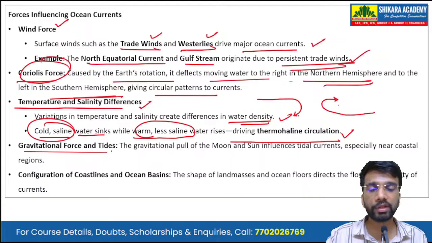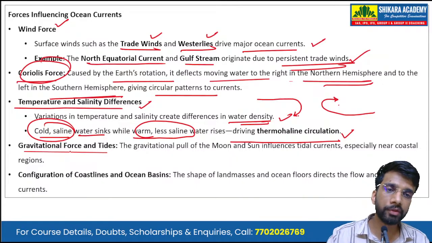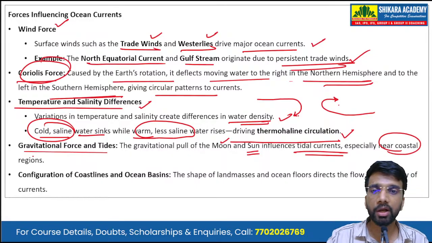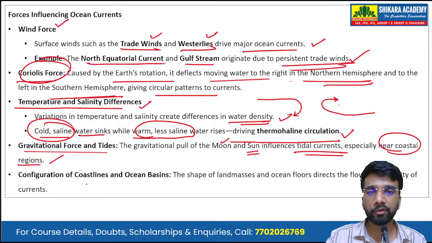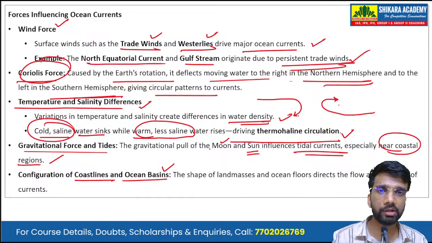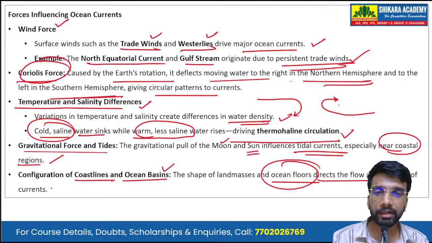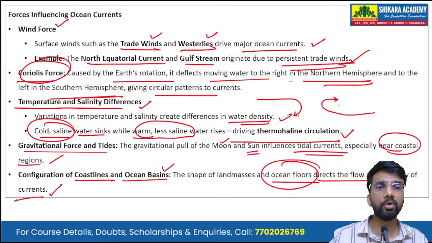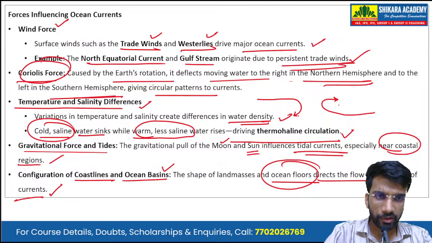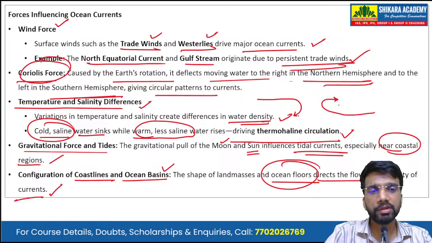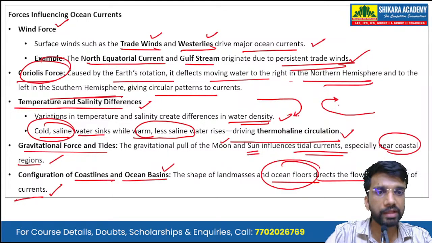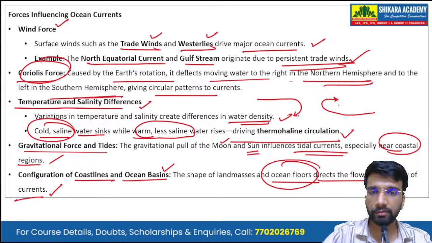Then there is gravitational force and tides. The gravitational pull of the moon as well as the sun influences the tidal currents, especially near the coastal regions. Then there is configuration of coastlines and the ocean basins. The shapes of the land masses on the Earth's surface as well as on the ocean floor direct the flow and intensity of the currents, because the ocean currents are more severe, okay, in the southern hemisphere, because the landmass there is less as compared to the northern hemisphere. Okay.